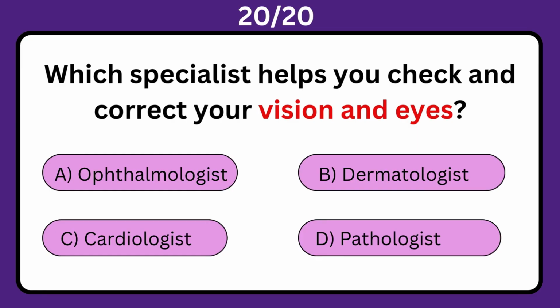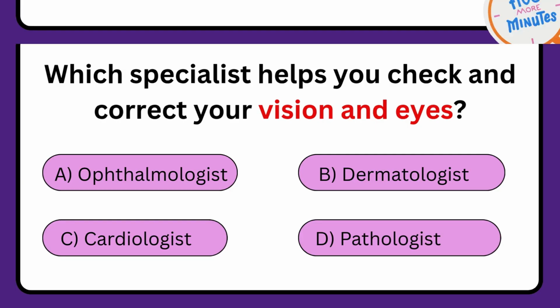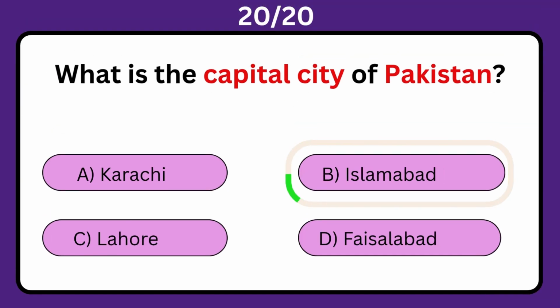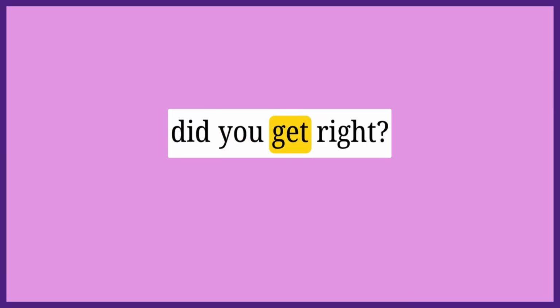Which specialist helps you check and correct your vision and eyes? A. Ophthalmologist. B. Dermatologist. C. Cardiologist. D. Pathologist. The correct answer is A. Ophthalmologist.